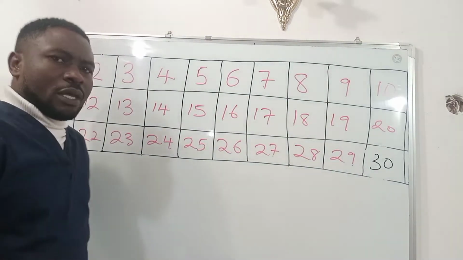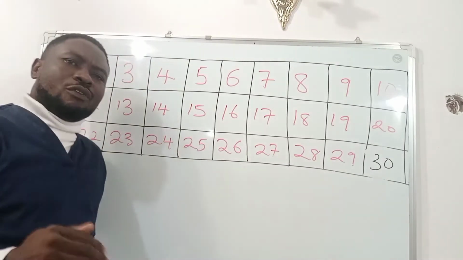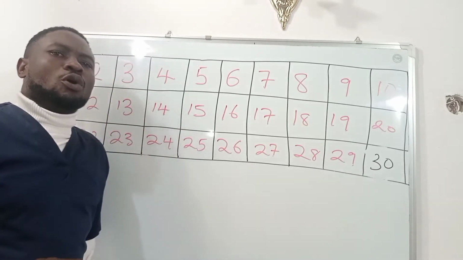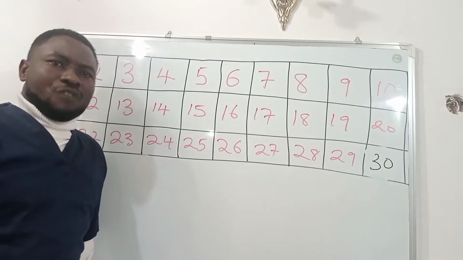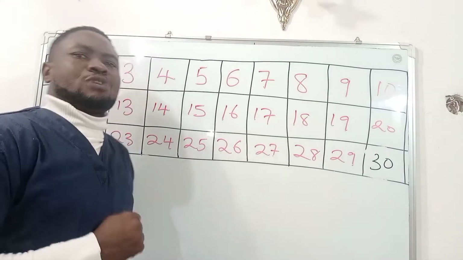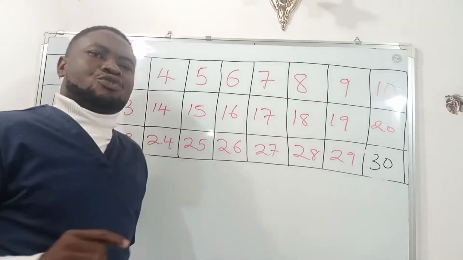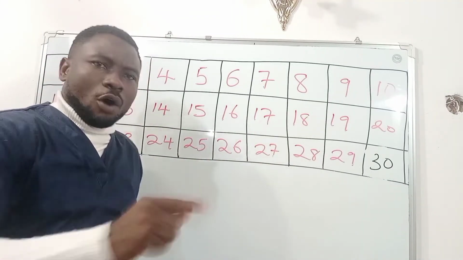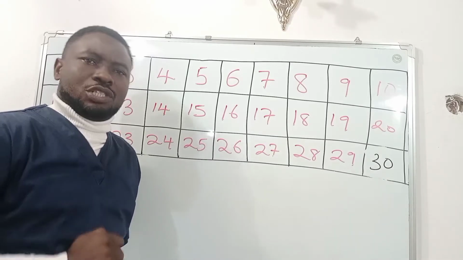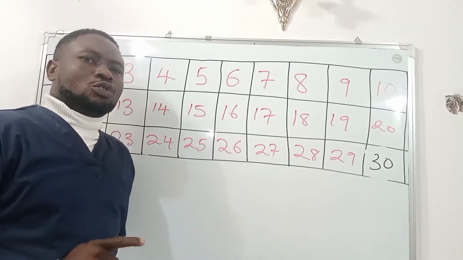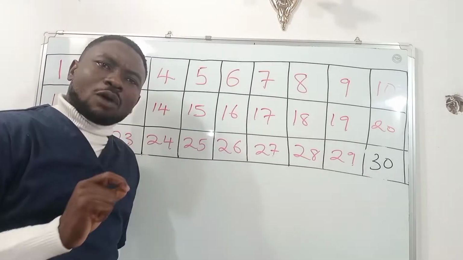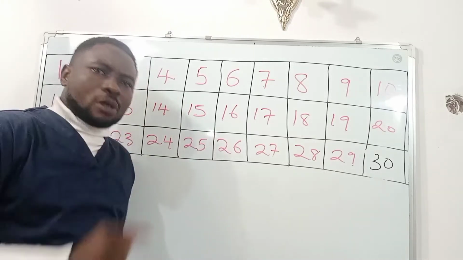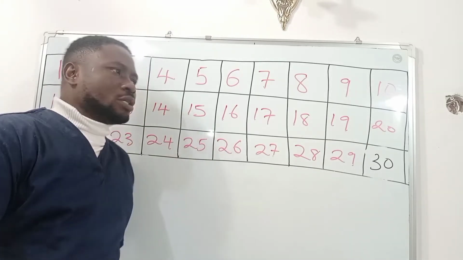For you to know how to calculate the ovulation day, safe period, there is need for you to know the length of your menstrual cycle. Most women do not know the length of their menstrual cycle, and if you don't know the length of your menstrual cycle, it will be difficult for you to know when you are fertile or the date of your ovulation. So that's why I want to remind you on how to calculate the length of your menstrual cycle. There is a very comprehensive video on that, but for the purpose of this discussion, I want to remind you.